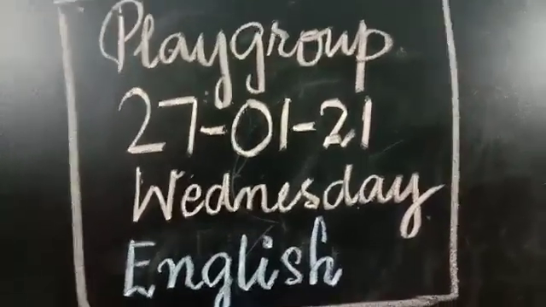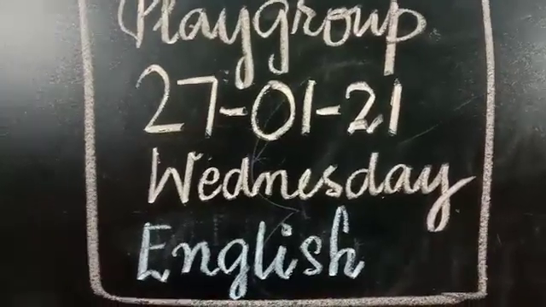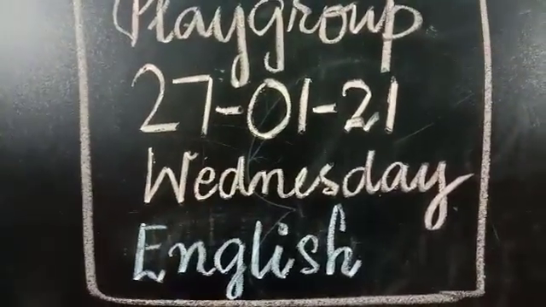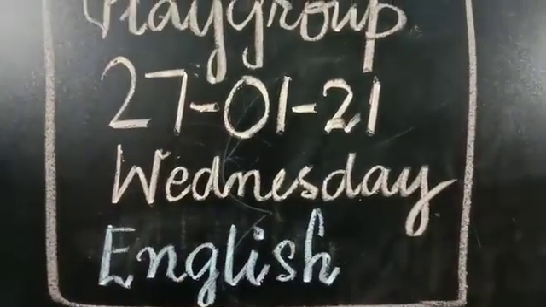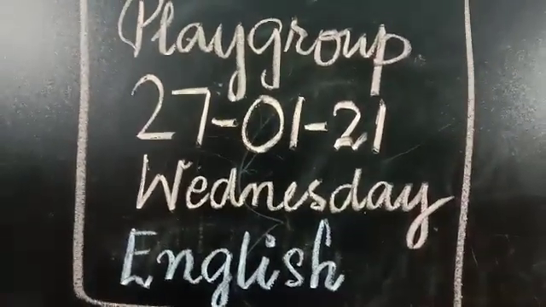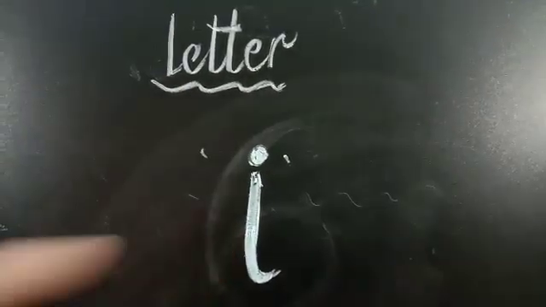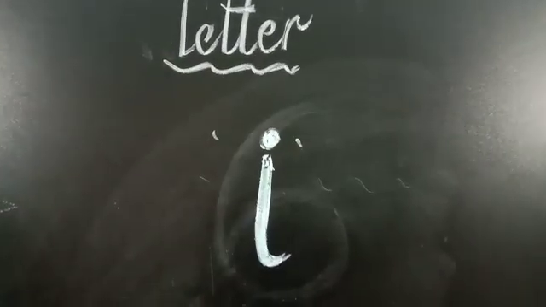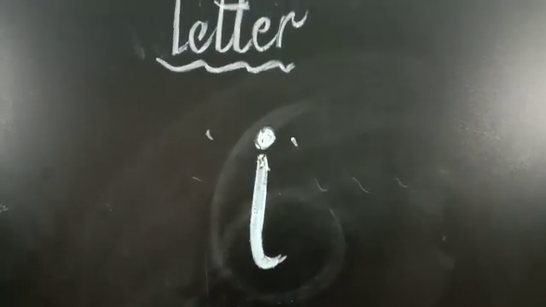As you know, today is 27th of January 2021 and the day is Wednesday. So we are going to study English today. Let's see, what do we have to study today? We are going to revise the letter E. Can you look at this and spot where is E? Yes, this is the letter E.